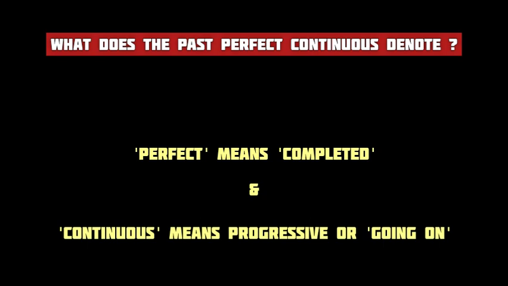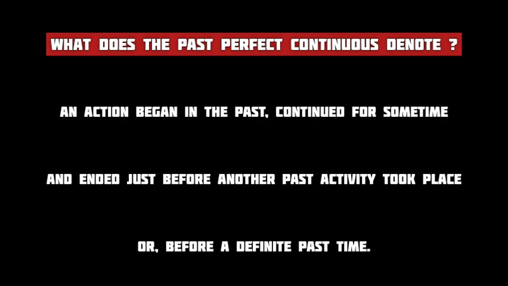In the name past perfect continuous, perfect means completed and continuous means in continuity or ongoing. So the past perfect continuous tense shows an action that started in the past and continued till a certain time in the past or ended when another past action took place.